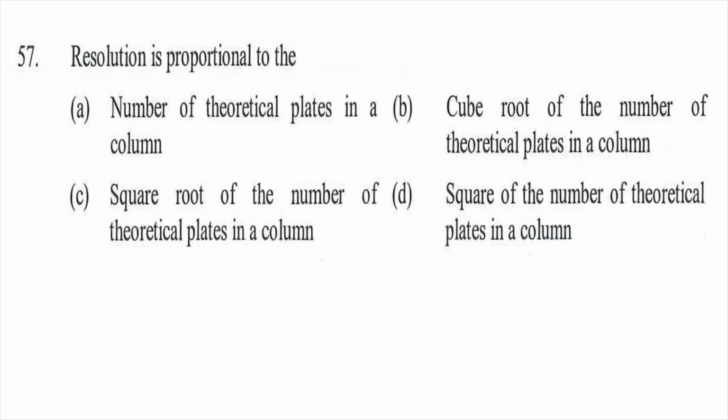Question number 57. Resolution is proportional to: Option A, number of theoretical plates in a column. Option B, cube root of number of theoretical plates in a column. Option C, square root of the number of theoretical plates in a column. Option D, square of the number of theoretical plates in a column. So the right answer will be C, square root of the number of theoretical plates in a column.